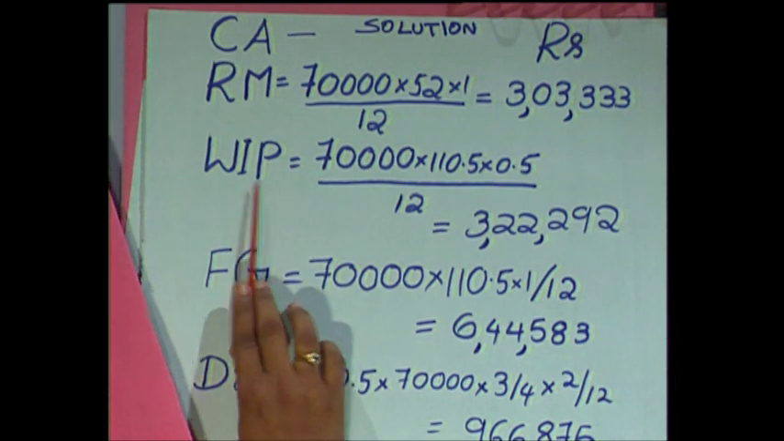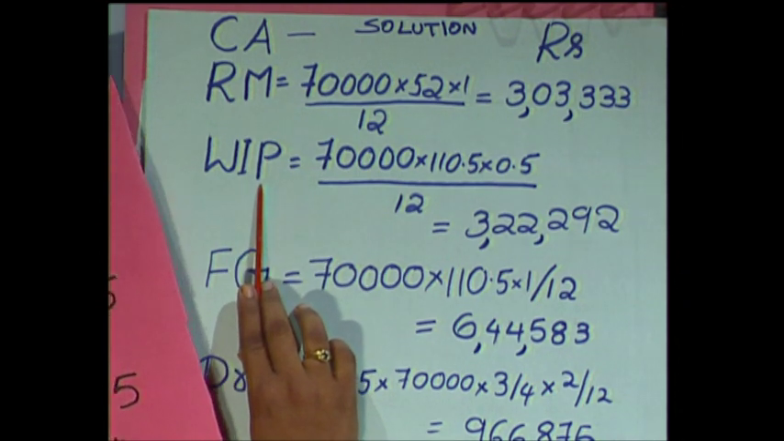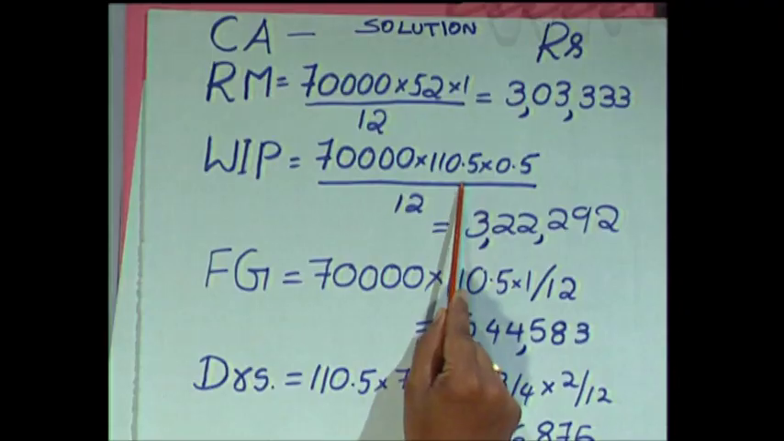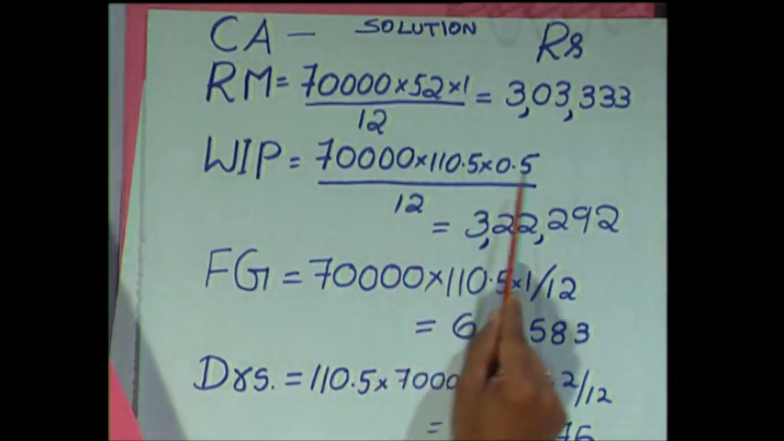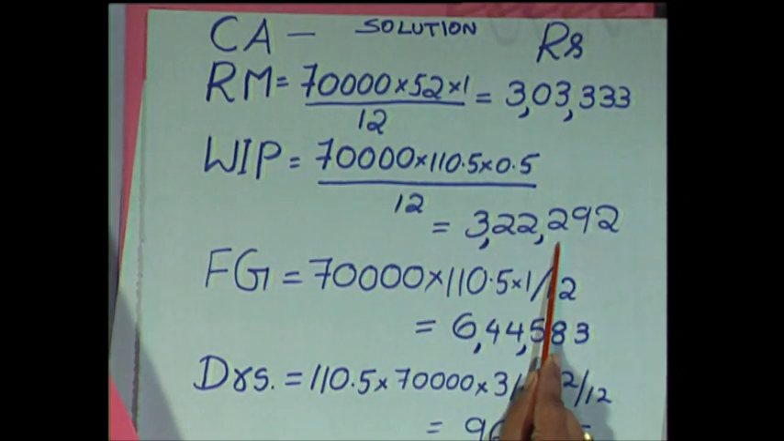Similarly, we are going to calculate work in progress. Work in progress would be the total cost incurred for manufacturing: raw material cost, direct labor and overhead. The total cost is 110.5. In a year production is 70,000, multiply with 110.5, and we get the amount for 1 year. But the work in progress stage is for how much period? It is half month, that means 0.5. So divide by 12 months, multiply with 0.5, and you get the working capital requirement in the form of work in progress.